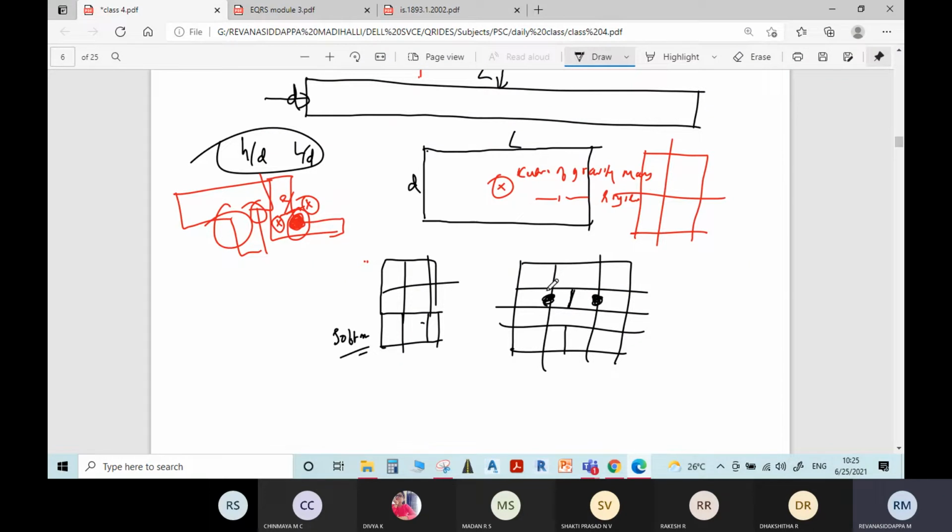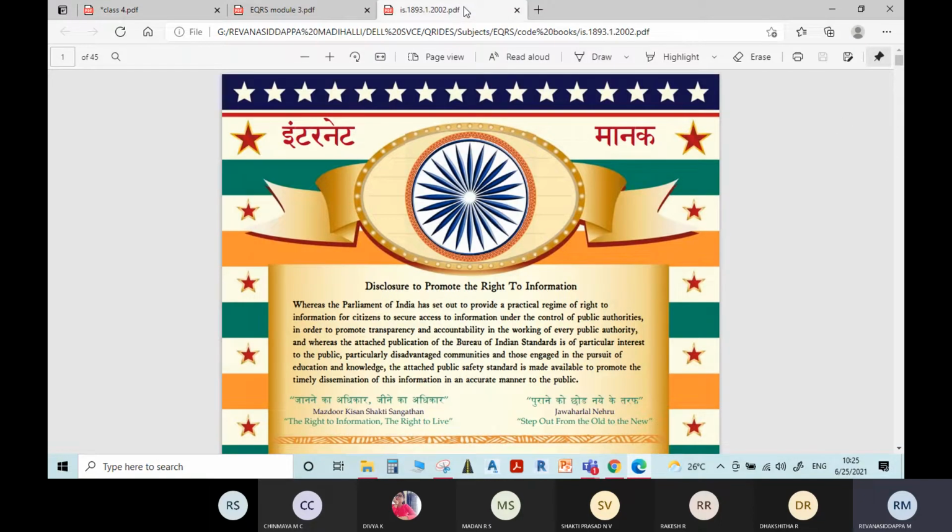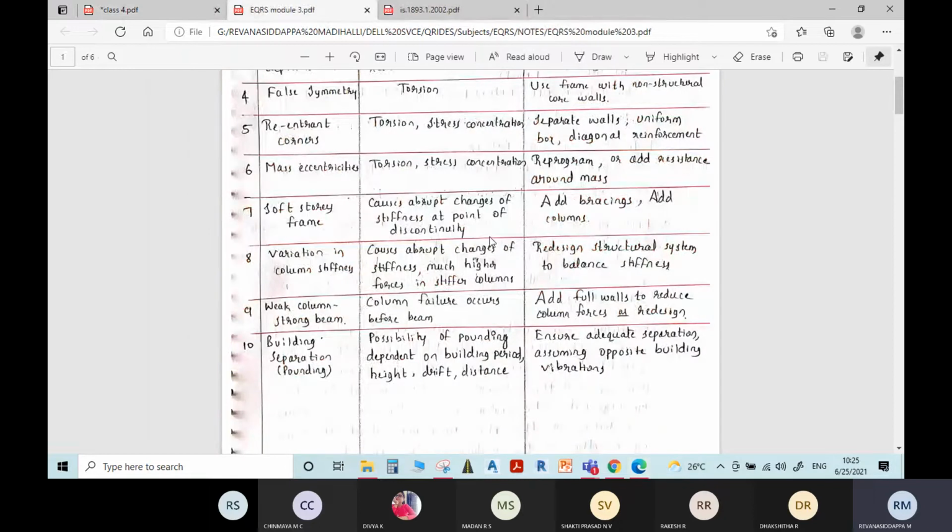Because of this, there will be discontinuity in the stiffness of the column, which will result in failure of the structure. To avoid this, the remedy is adding bracings or adding columns.